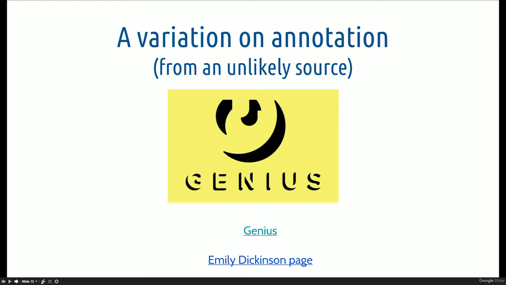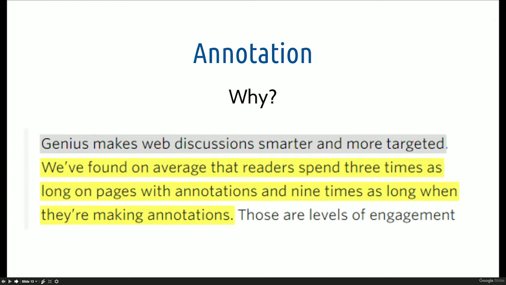Another thing you can do, first a word on why. This is just a little thing I clipped from their webpage. Genius makes web discussions smarter and more targeted. We found on average that readers spend 3 times as long on pages with annotations. You almost can't resist looking, right? Like when you see it, you wonder what someone said. And 9 times as long when they're making annotations. And then it went on to talk about levels of engagement.